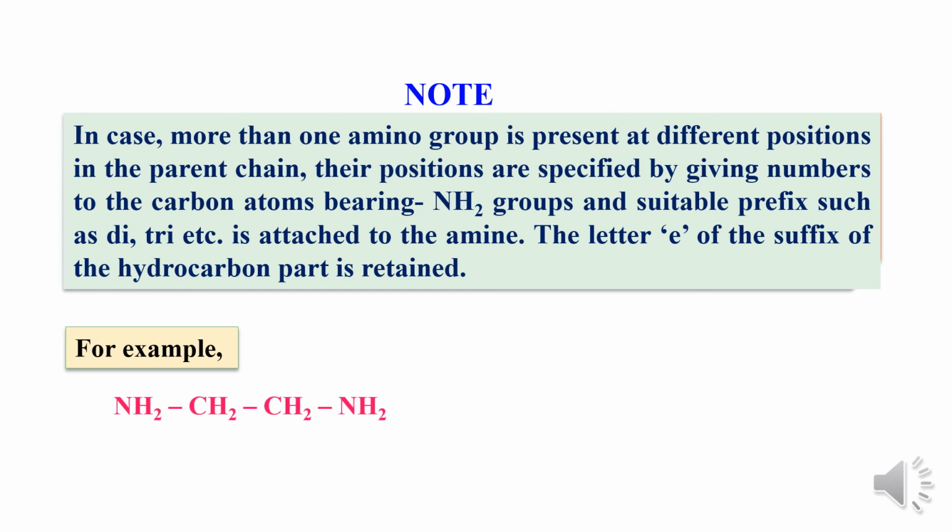For example, let us see NH2CH2CH2NH2. Here there are two amine groups attached to the carbon chain. This is named ethane-1,2-diamine. Here, the E of ethane is not removed, ethane is written as it is. So ethane, 1,2 represents the positions of the amine groups which are present, and diamine. So that's it.